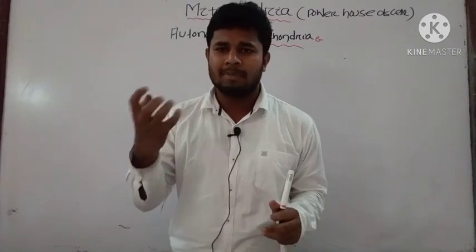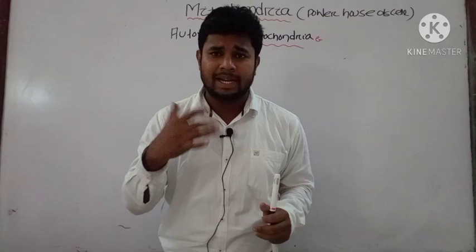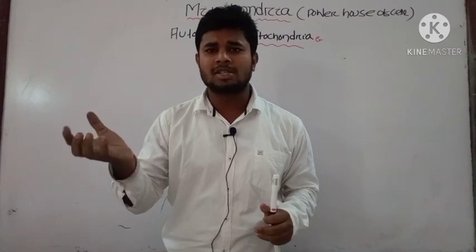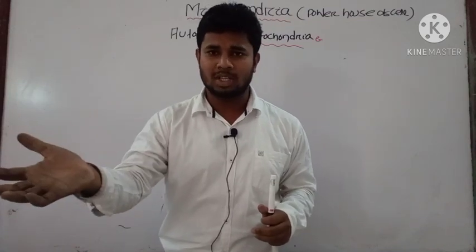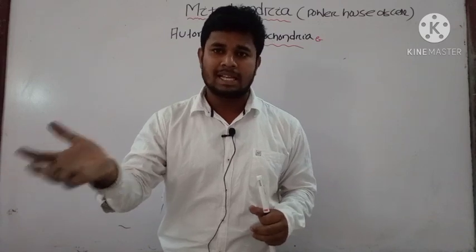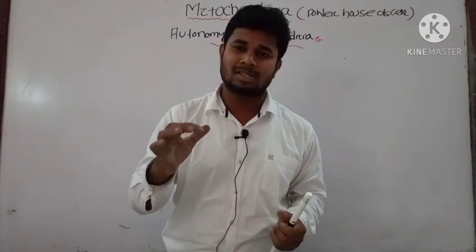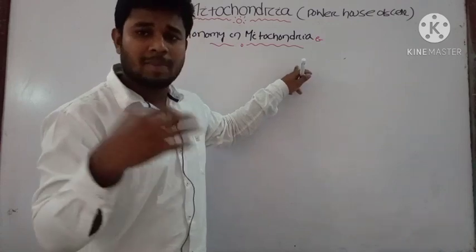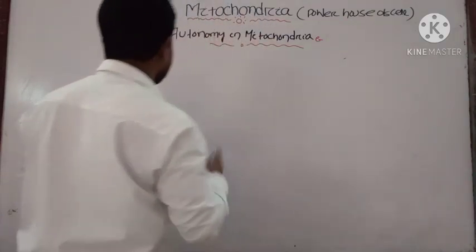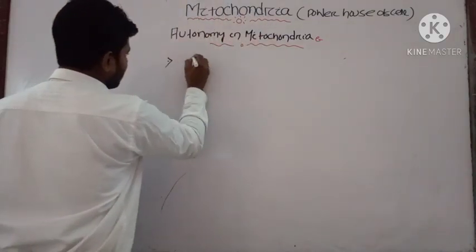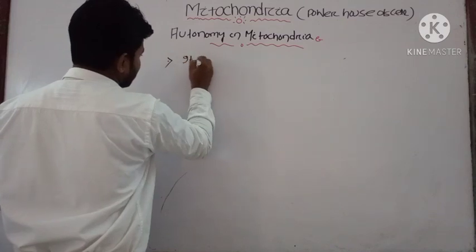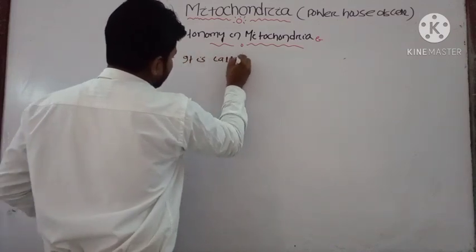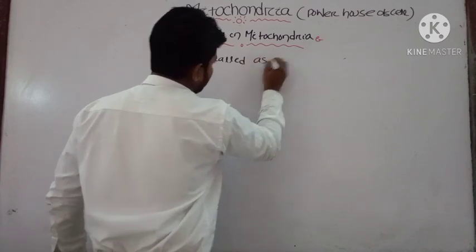Semi means they can perform some functions independently, but for other functions they depend on other cell organelles. Mitochondria and chloroplast are included in semi-autonomous organelles.